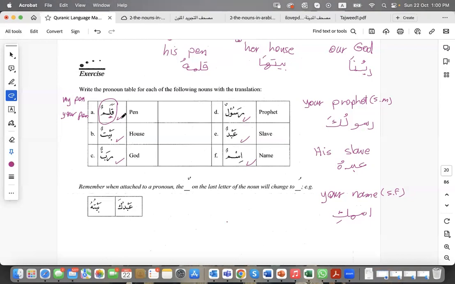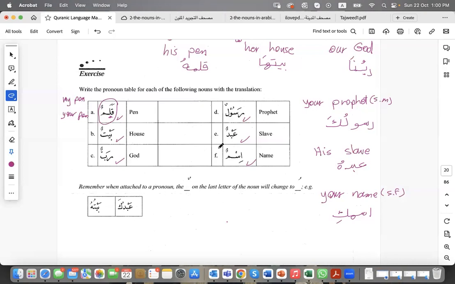The reason for that is that qalamun, baytun, rabbun, rasulun, abdun, ismun, all these have tanween at the end because they are indefinite nouns. Any indefinite noun should end with tanween.